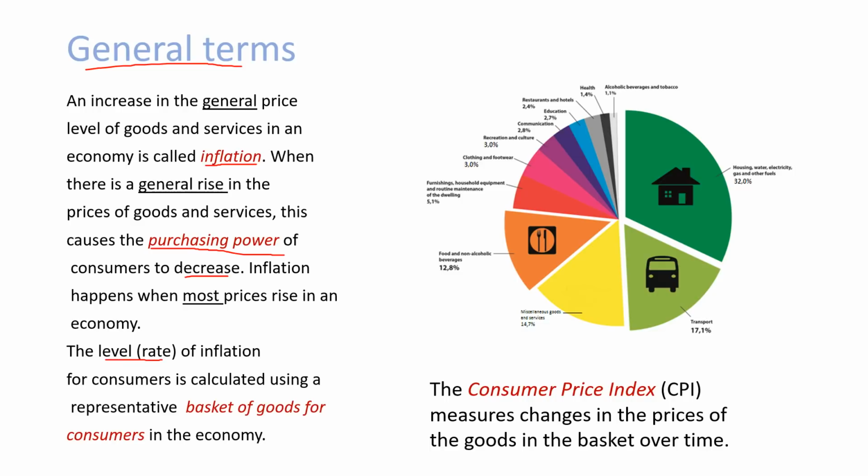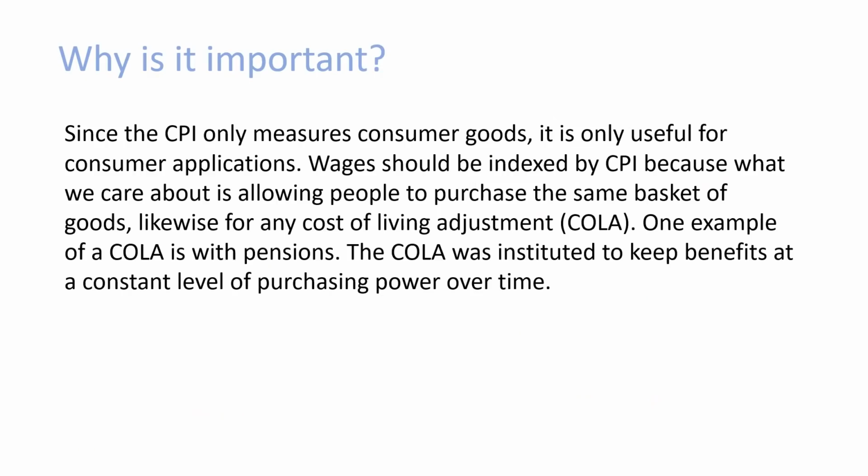The level or rate of inflation for consumers is calculated using a representative basket of goods for consumers in the economy. This is known as the Consumer Price Index, and it measures changes in the prices of goods in the basket over time. And we can see this graphic representation of another Consumer Price Index, this time with a 32% rating for housing, water, electricity, gas and other fuels, and a 17% rating on transportation.